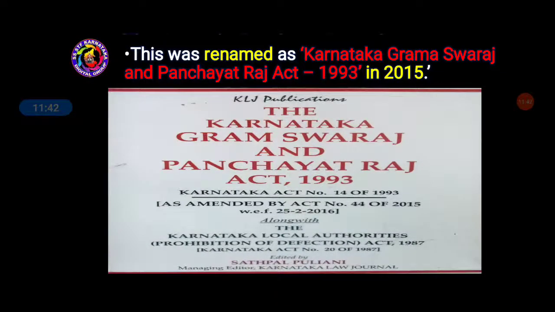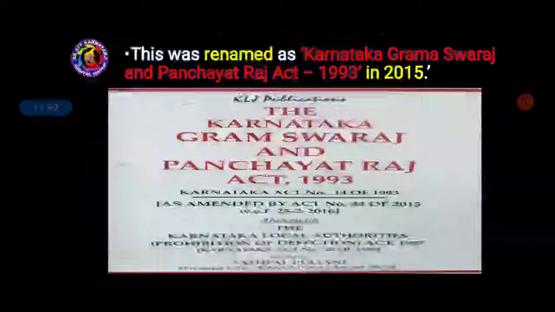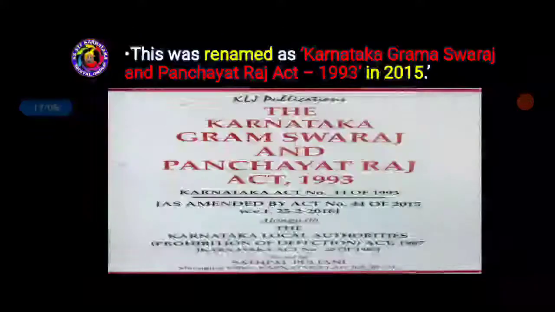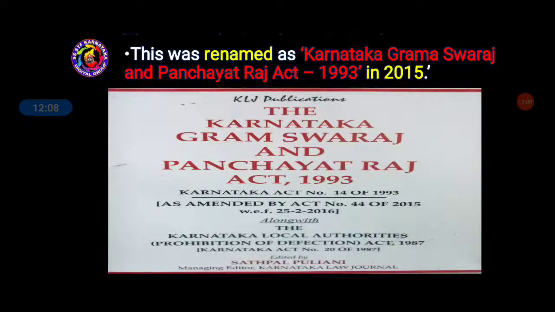So the Karnataka Grama Swaraj and Panchayat Raj Act 1993, this is the image of the duplicate copy of the Karnataka Panchayat Raj system. Karnataka Act number 14 of 1993, as amended by Act number 44 of 2015. Then the Karnataka Local Authorities Prohibition of Defections Act, 1987, Karnataka Act number 20 of 1987.